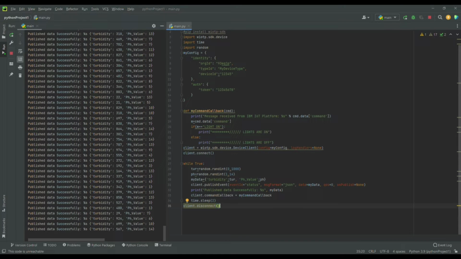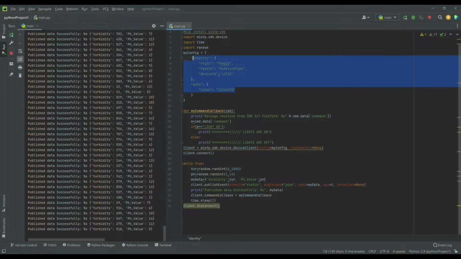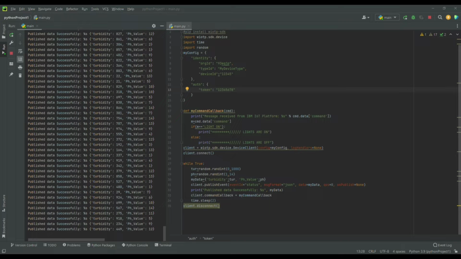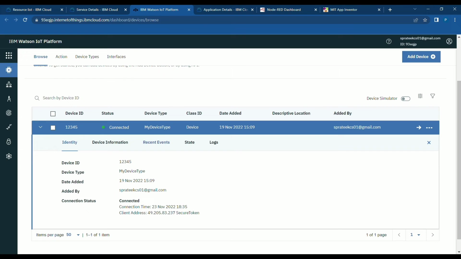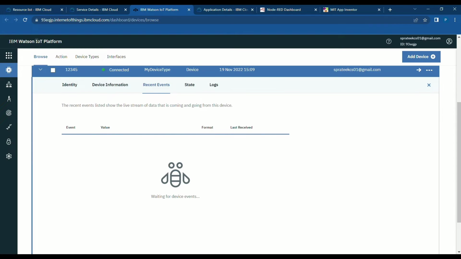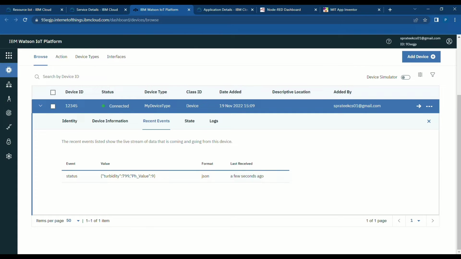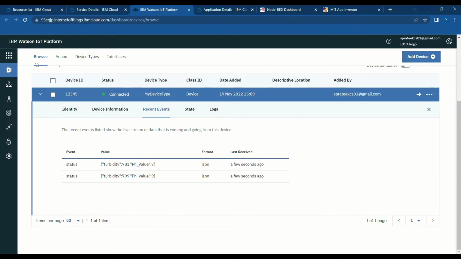Let's come to the coding part. Here you can see that the same device parameters are specified in the code, and here you can see the values of turbidity and pH level changes in real time.